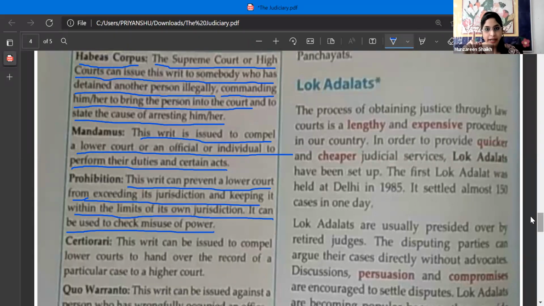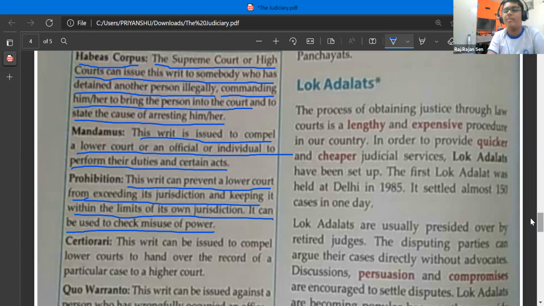Okay, so I'm reading it again. Yes, beta. What does it mean, keeping it within the limits of its own jurisdiction? Making them assure that even if the power is given to them, they stick to their limits. They do not cross their limits. They do not misuse the power.